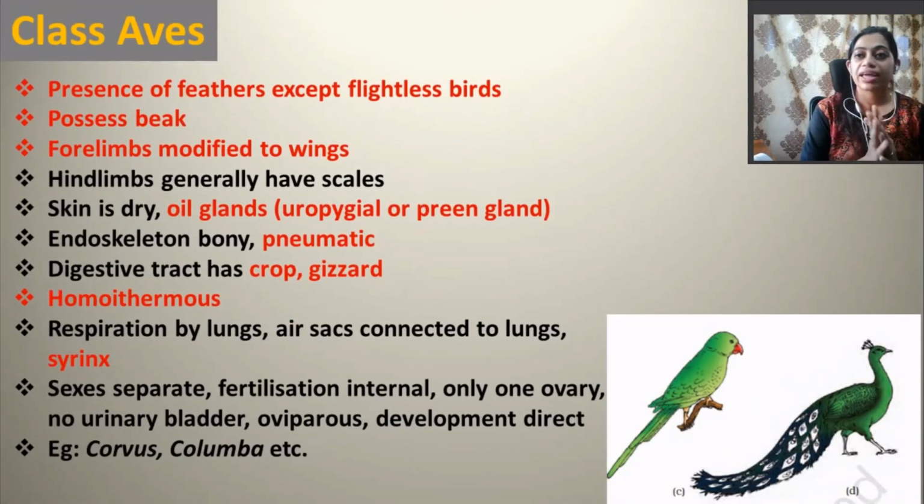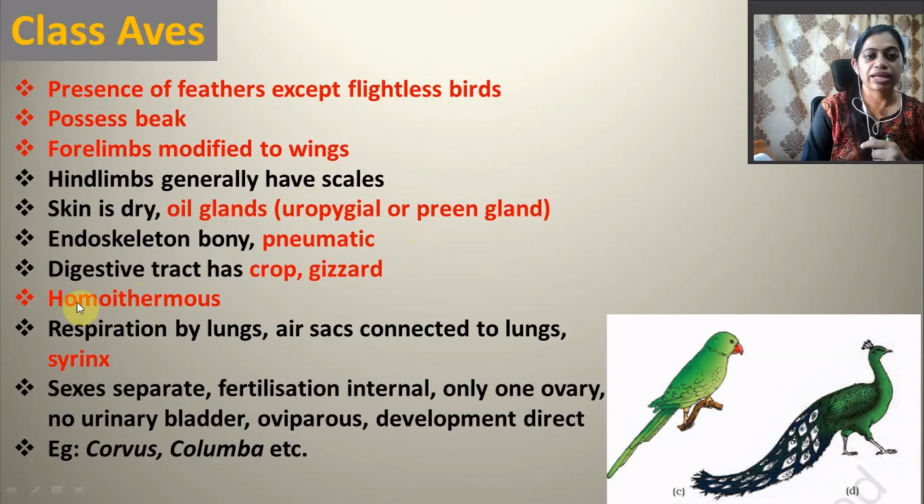Next is aves. They are again a beautiful type of animal, that is birds. They have feathers, except some flightless birds like ostrich, and they mainly possess a beak, and their forelimbs are modified into wings, and their hind limbs generally have scales. Okay, and their skin is very dry, and oil glands are there, and these glands are also called uropygial or preen glands. Their endoskeleton is bony, and their long bones are mainly pneumatic, that means hollow.